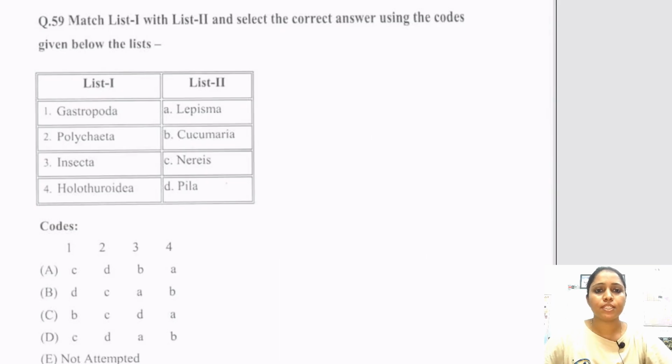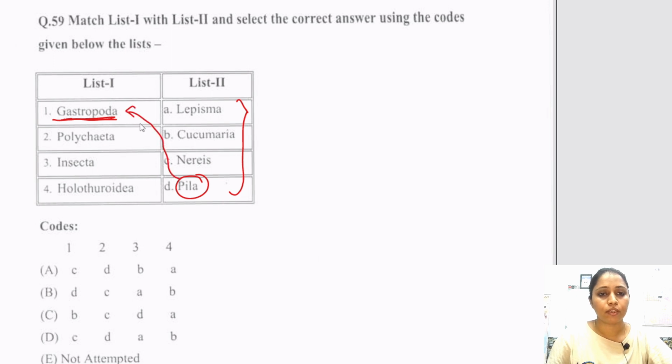In this question, we simply match the first list with the second list. In the first list, names of classes are given, with examples of some animals. Gastropoda, we all know, is a class of phylum Mollusca. So one is matched with D, and there is only one option. Then Polychaeta: Nereis belongs to the class Polychaeta.